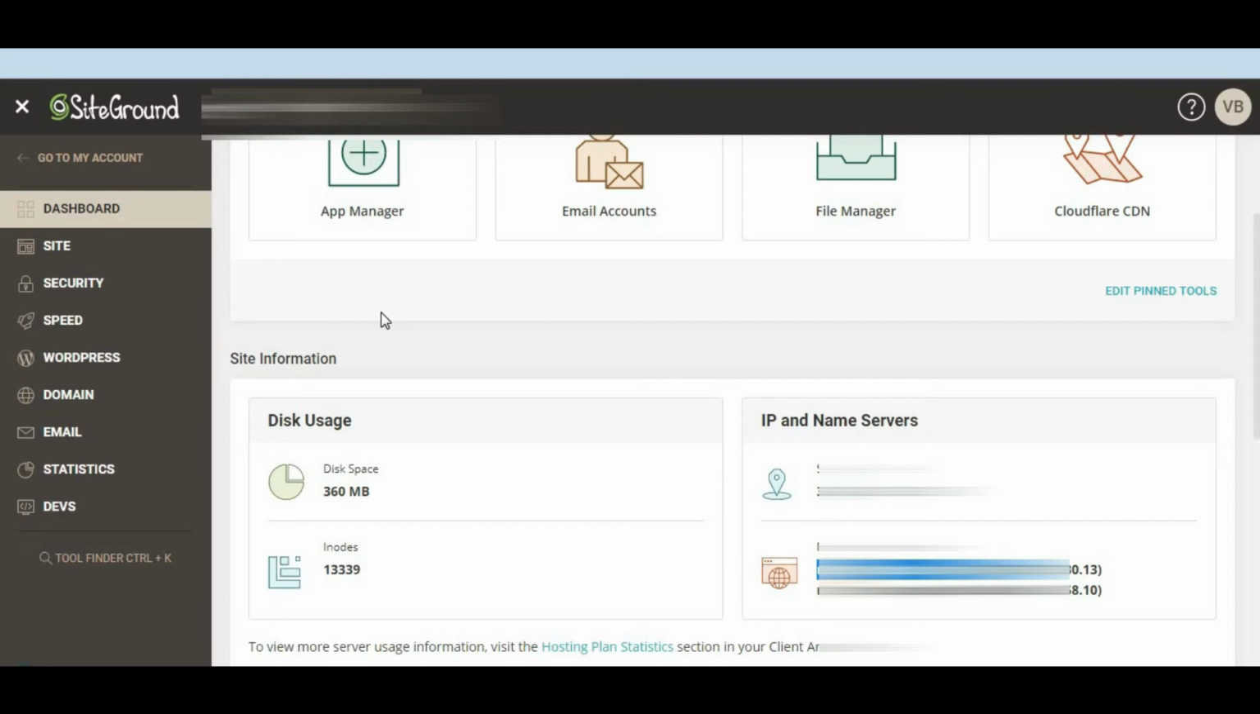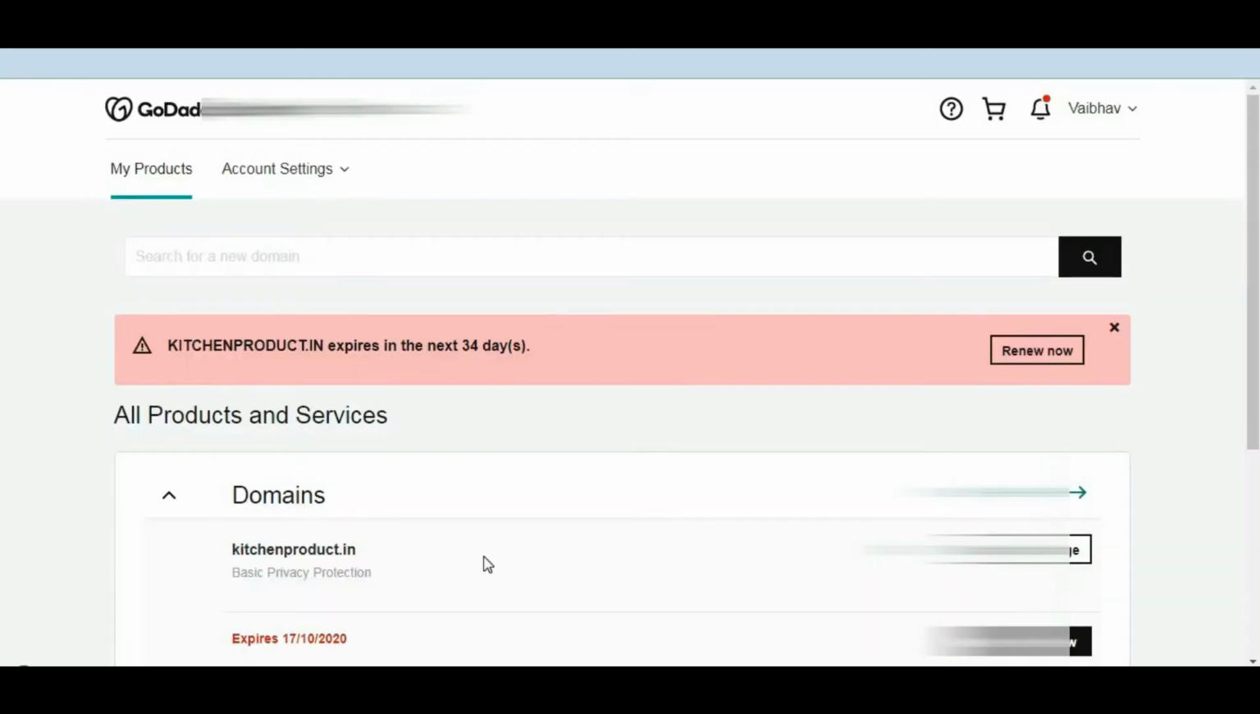So I have purchased the domain from GoDaddy, so I will go to my GoDaddy account. Find the domain that you want to connect to SiteGround. Go to the product section, go to the account, click on my product and find the domain that you want to connect to SiteGround. So just click on this DNS.